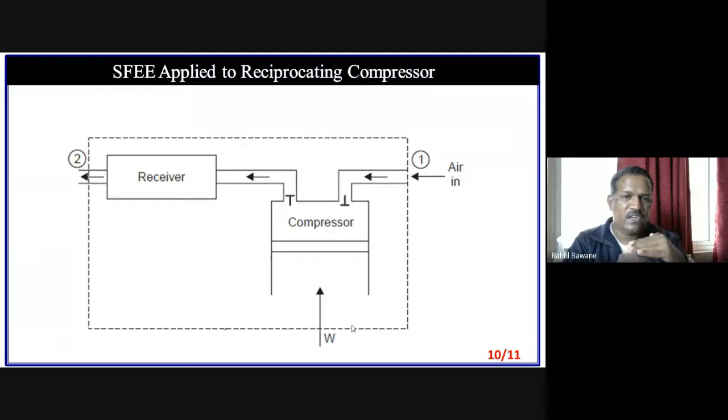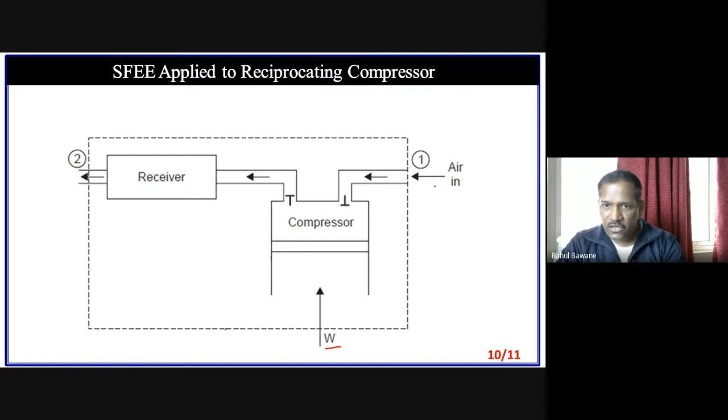And this high pressure air we are supplying to the receiver, and from the receiver it is utilized for any purpose: to run the prime mover, to fill your tire, or anything. So if this dotted line is a system, then in this system we are supplying work. So work is there, but we are not using any boiler or burning of fuel. So heat addition is not there.